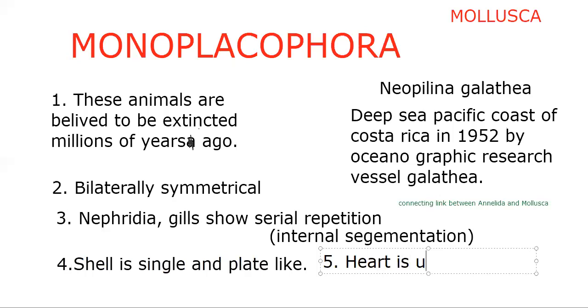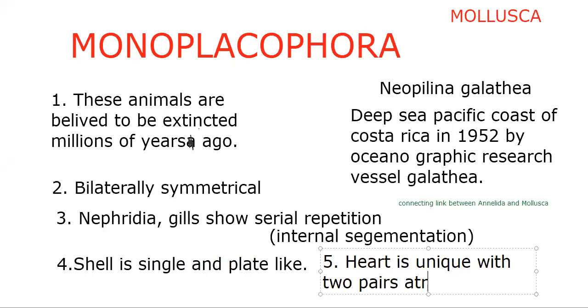If it is having internal segmentation, why don't you join it in Annelida? Most of the characters belong to Mollusca, and some characters resemble Annelida. So that's why we say it is a connecting link between the Annelida and Mollusca.